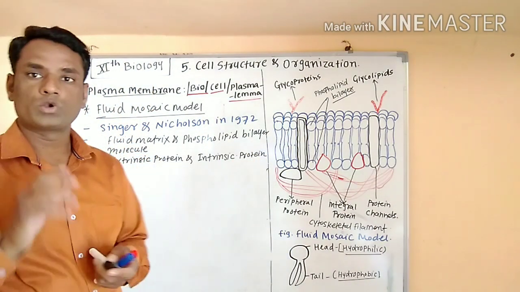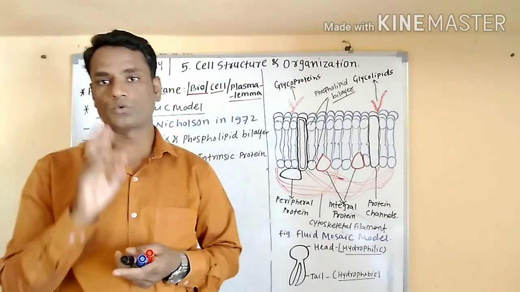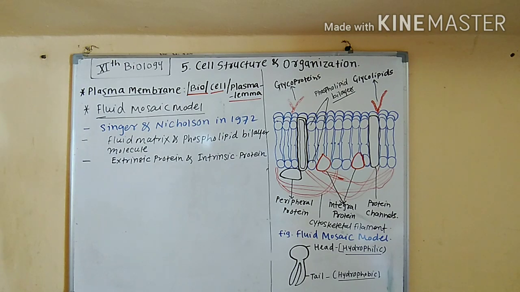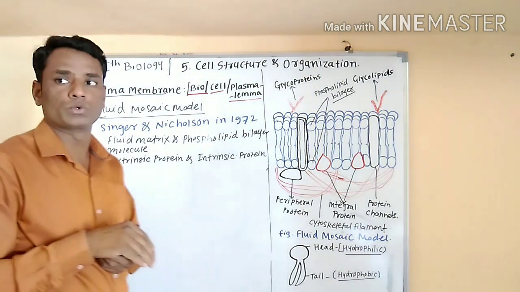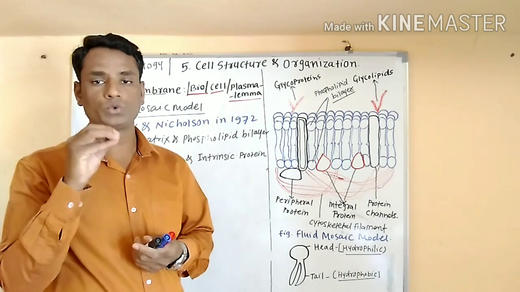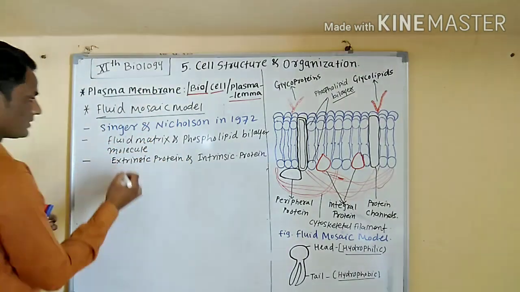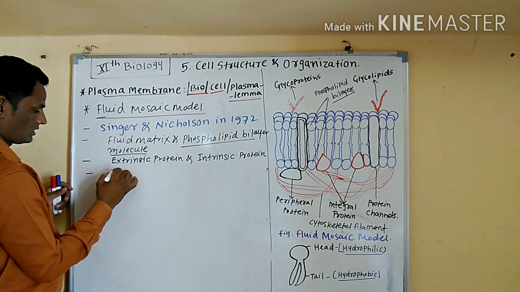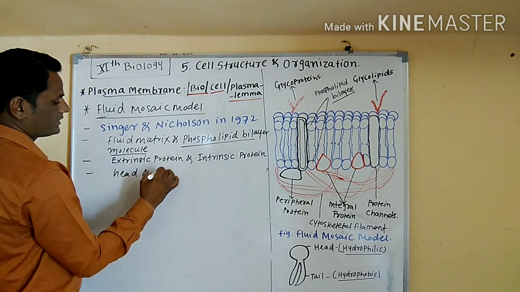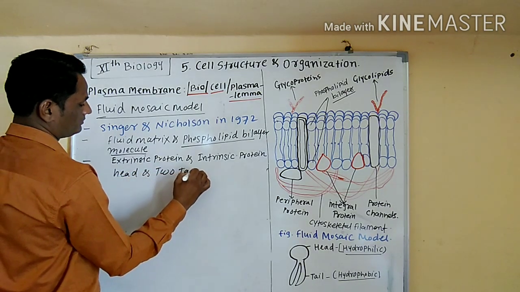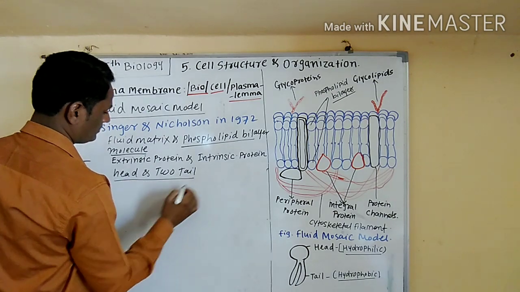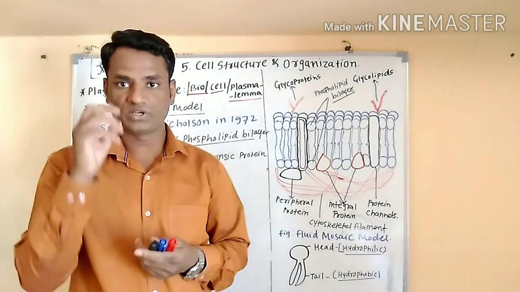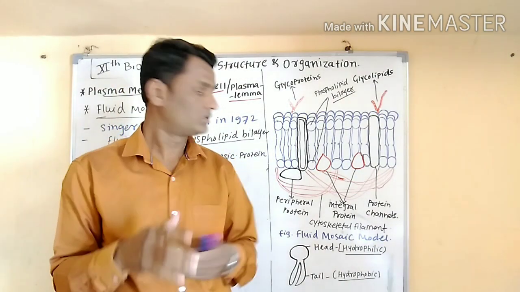Each phospholipid bilayer molecule consists of two types of proteins, extrinsic proteins and intrinsic proteins. Each phospholipid molecule has a head and two tails. The head is hydrophilic and the tails are hydrophobic.